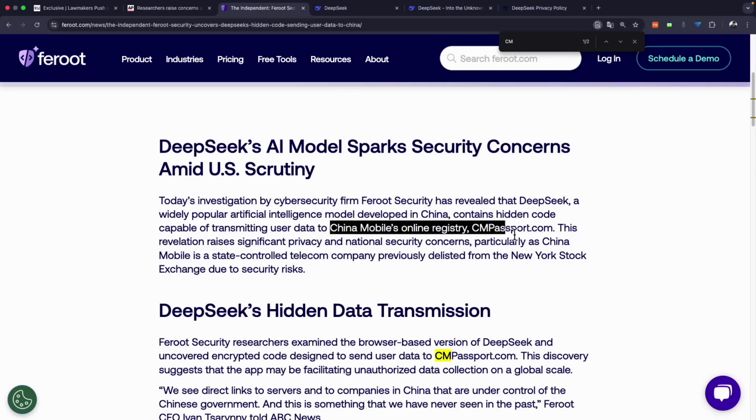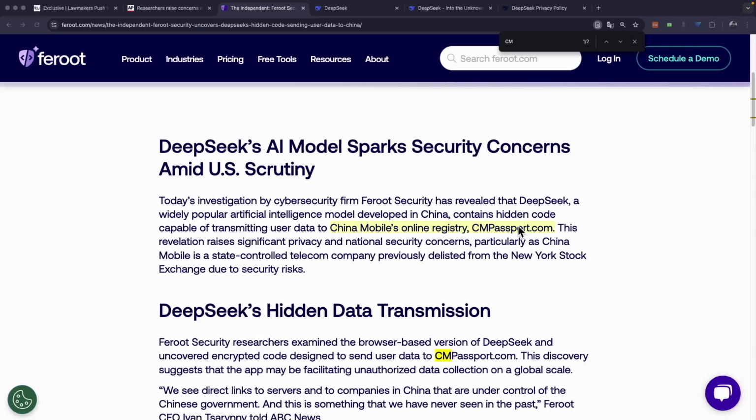China Mobile is reportedly sending information to this address, cmpassport.com, but do you know what makes this situation even more suspicious and chilling? It is reported that this code is deliberately concealed. It has been discovered that it gathers information such as the type of device, the operating system in use, and network IP addresses, and transmits this data to cmpassport.com. This method is known as hardcoding. This hidden code was not only concealed but also intentionally made so complicated with variables and definitions that even experienced developers would struggle to recognize it immediately.